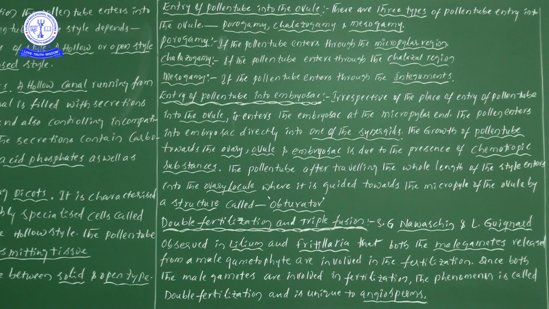Porogamy: when the pollen tube enters the ovule through the micropylar region. Porogamy means the pollen tube enters through the micropylar region.